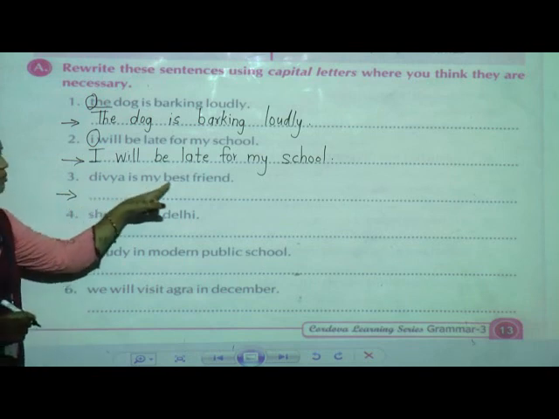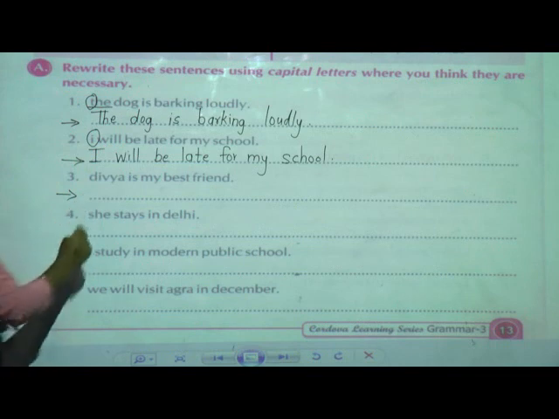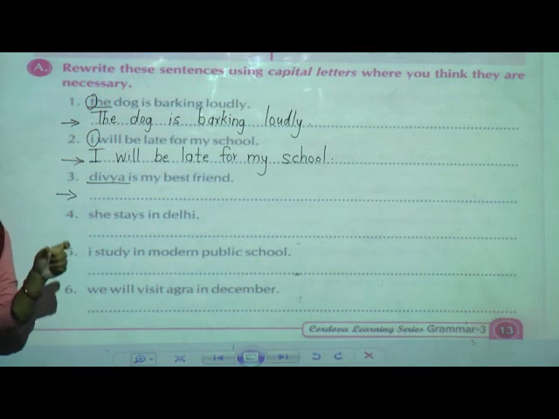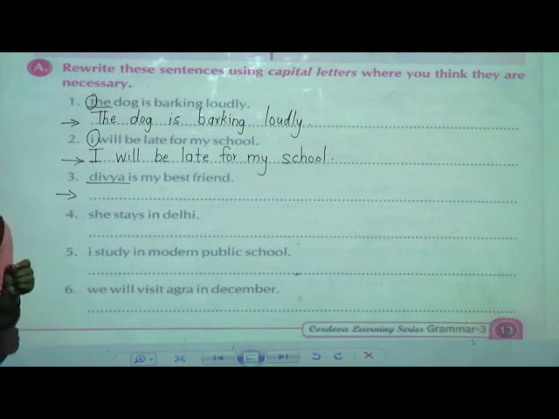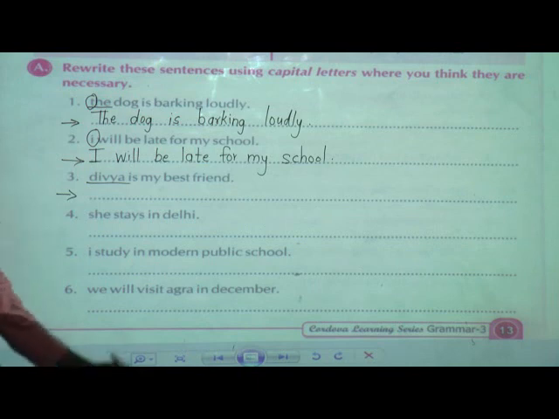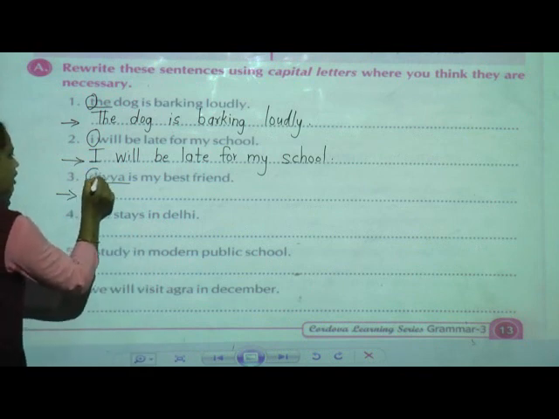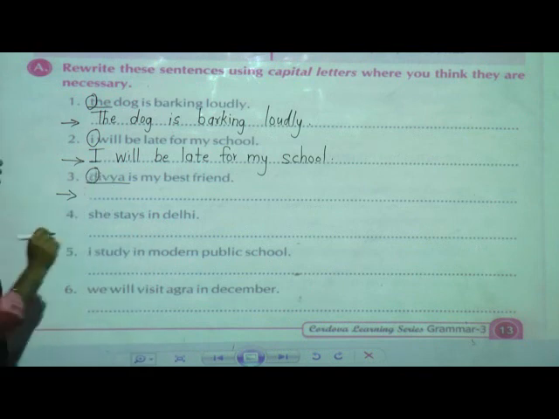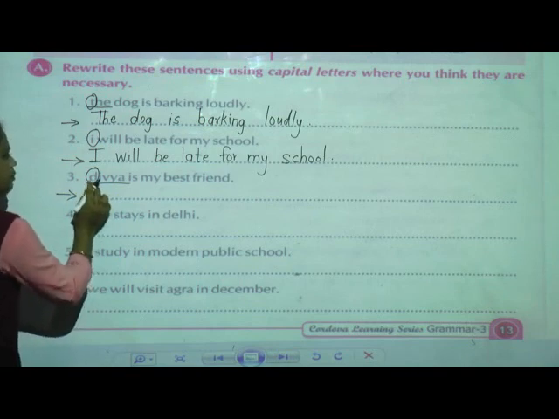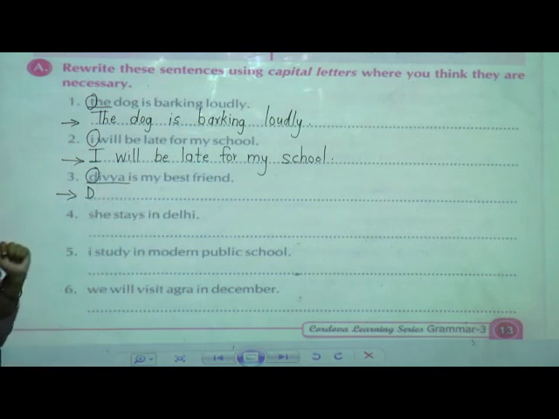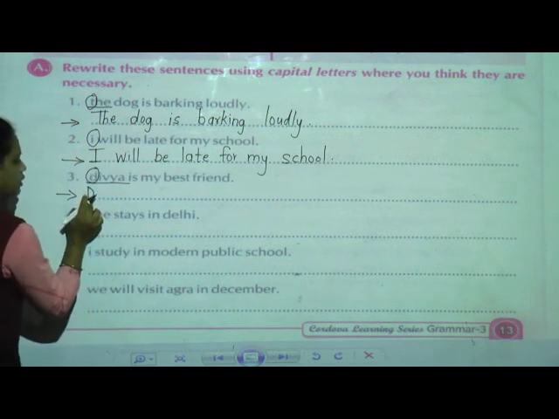Now third one, Divya is my best friend. Now here Divya, this is the name of a girl. So just remind that some special names we have just seen, that whenever the person name will come, either they are the boy or the girl, first letter what we are going to use? Yes, we have to use capital letter. Now Divya, this is the name of a girl. Now here Divya, D we have to write in the capital letter. Remaining letters we can write in the small letter. Divya, D I wrote in the capital.